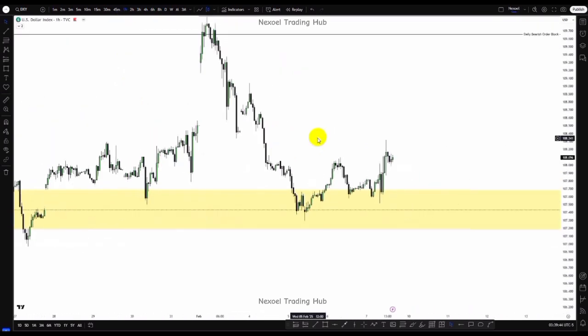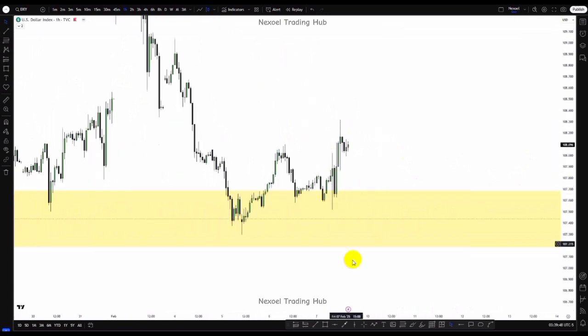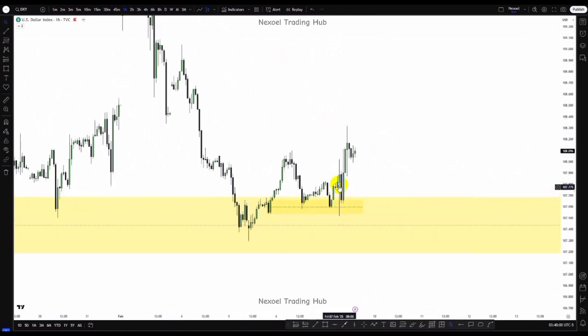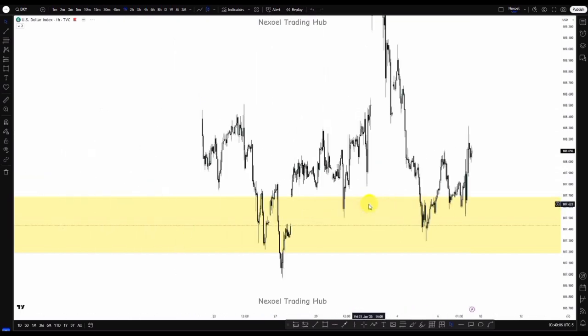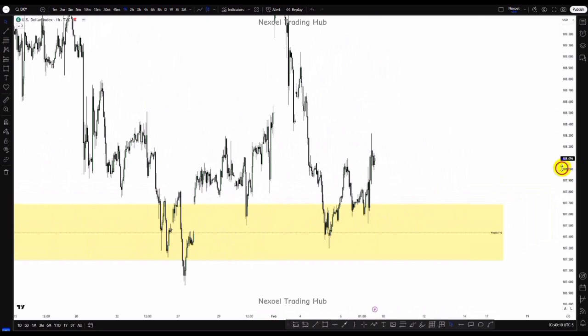So here in the 1-hour time frame, we can clearly see price respecting this bullish order block, failing to break below that bullish order block. We're seeing a bullish push to the upside. So basically I'll be looking to see how price continues bullish to the upside, since I can see clearly that price is respecting this weekly bullish fair value gap up till now.